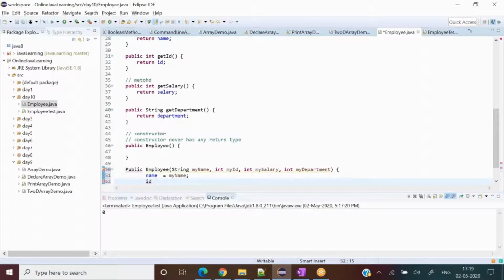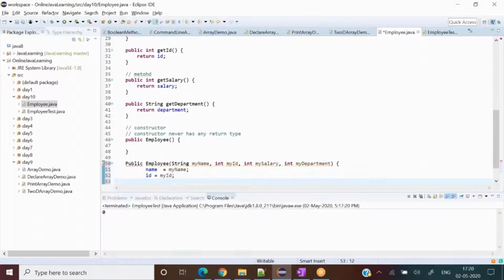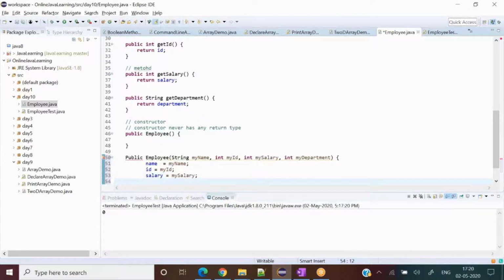Now ID equal to my ID, then salary equal to my salary. Now the last one is department equal to my department. One second.